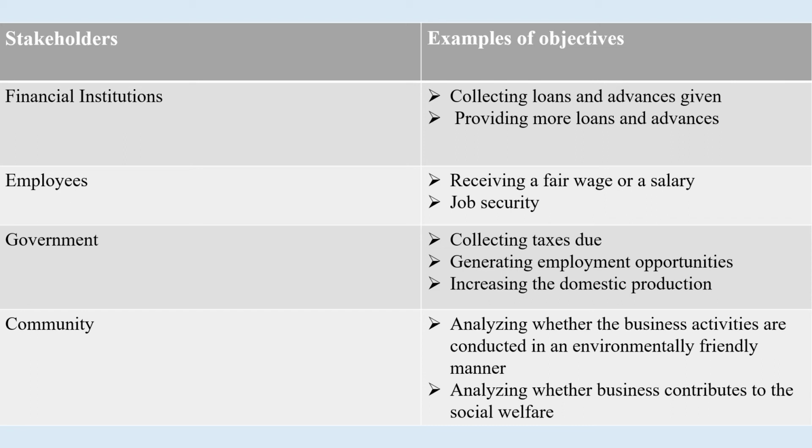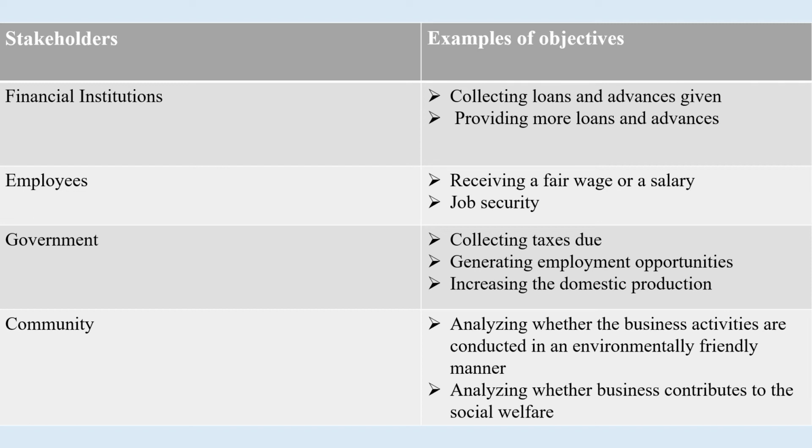Employees receiving a fair wage or a salary. So employees expect to get a fair wage or a salary for their work, and job security. So they require security in their job. They should be ensured that they will not lose this job. Like that. Government collecting taxes due.